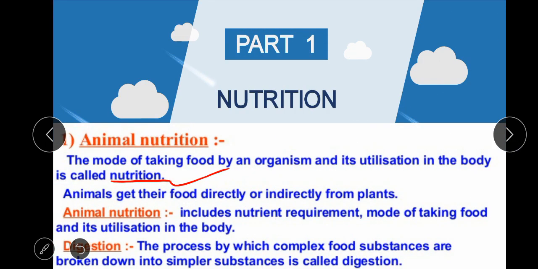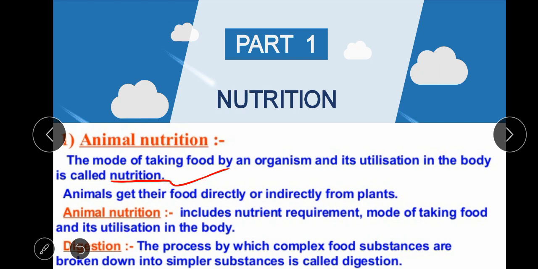Actually, taking food by an organism and its utilization in the body is called nutrition. In other words, nutrition is a process of intake and utilization of nutrients as an energy source.